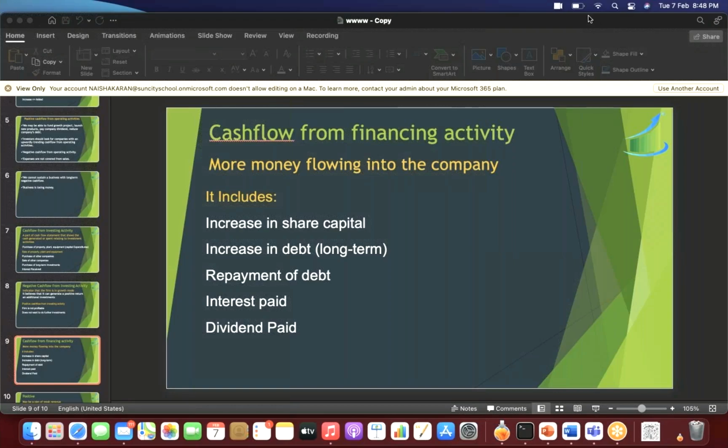So if a company has taken a loan, the company will also return the loans. If not today, maybe 5 years later, 10 years later, but it is imperative that it will have to return the loans. So the repayment of loan is also a part of financing activity. So when I'm repaying the loan, there will be an outflow of cash.